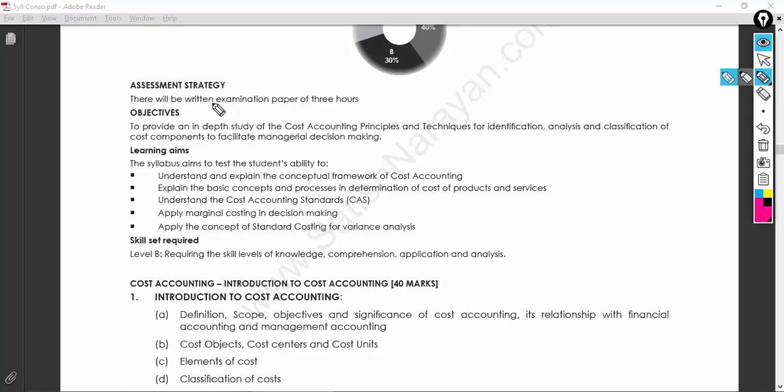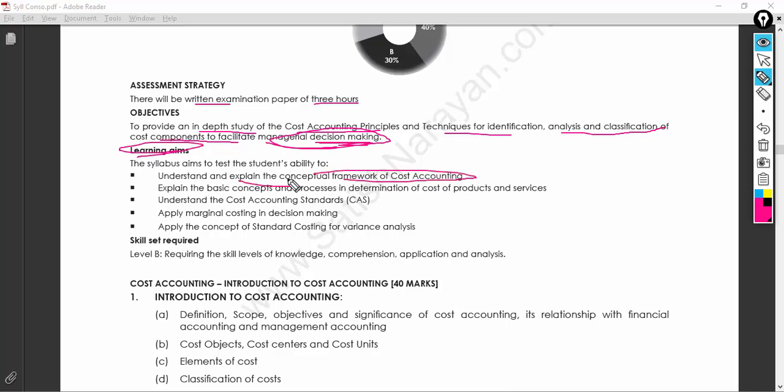The examination is written, for 3 years, which everyone knows; we discussed this in our previous videos also. You should know the in-depth study of cost accounting principles, techniques, identification, analysis, and classification, along with the cost components to facilitate managerial decisions. Remember, you are helping the management to take a decision based on your cost accounting studies. The learning aim is to understand and explain the conceptual framework of cost accounting.